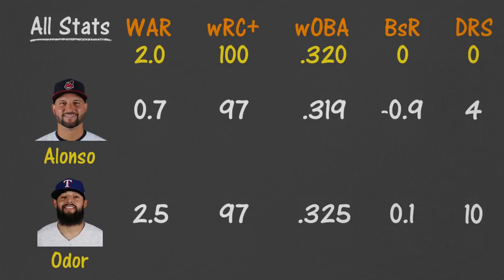In the advanced metrics, Odor is the better base runner, but both are good defenders. The main difference is that Alonso's toolset isn't as valuable at first base as Odor's is at second base. So who is the most average? You can make the case for Alonso being the most average hitter, but since we're looking for an all-around player, Odor is the pick. Now, you may be thinking to yourself, great, but that's just one season.